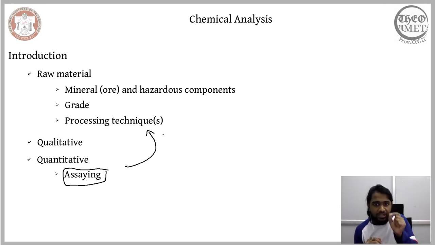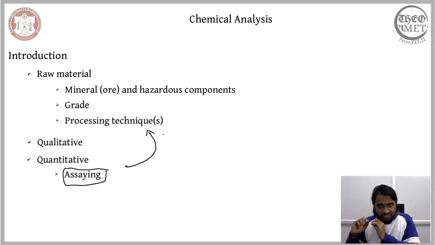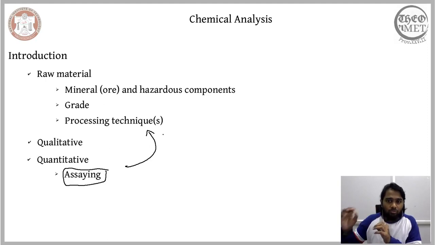So assaying is a rather specific quantitative analysis, and it helps us predict how much of the desired end product can be made from the raw materials. So chemical analysis has a specific role to play in the framework of mineral processing, and depending on its role we can categorize it into qualitative and quantitative. And in the quantitative you have a technique called assaying that helps us understand the amount of end product that can be made from the initial raw material.